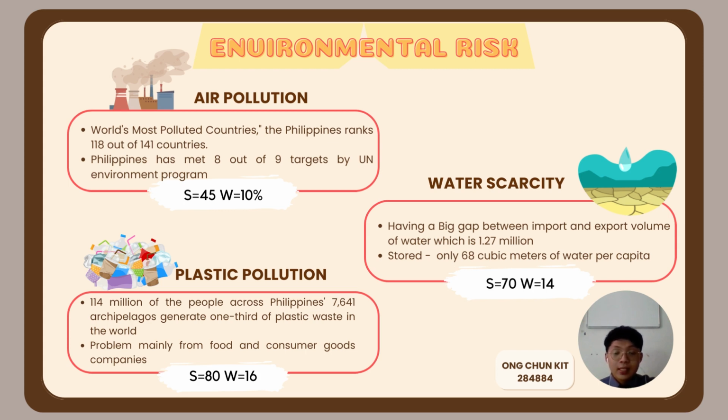in the Philippines. The second will be water scarcity. The Philippines has a big gap between the import and export volume of water, which is 1.27 million, and the Philippines only stores 68 cubic meters of water per capita, which is far lower compared to other countries. So we assign a score of 70 and a weight of 40%, since water underpins many Philippine economic activities, including the energy, agriculture, ecosystem, and industry business activity.